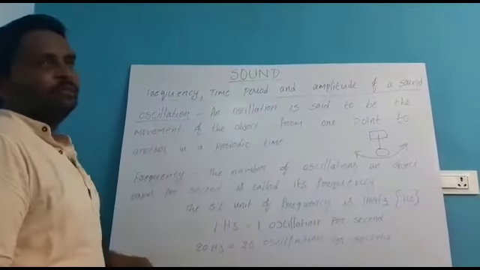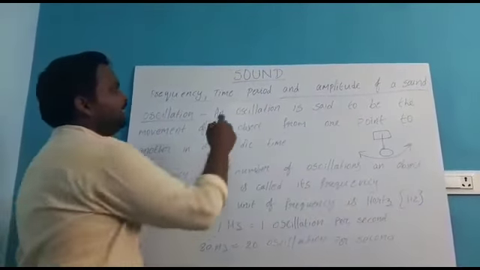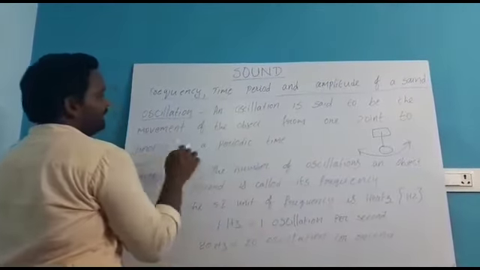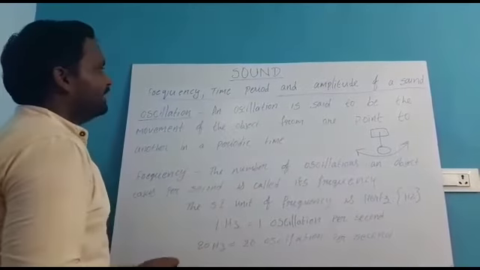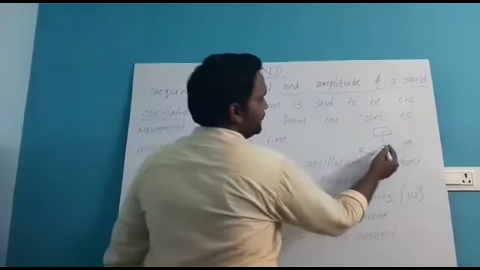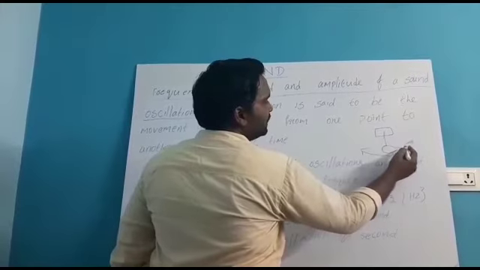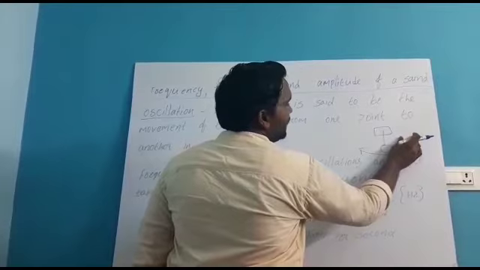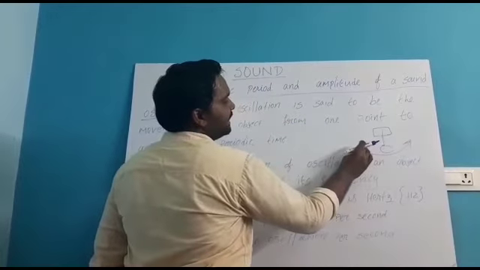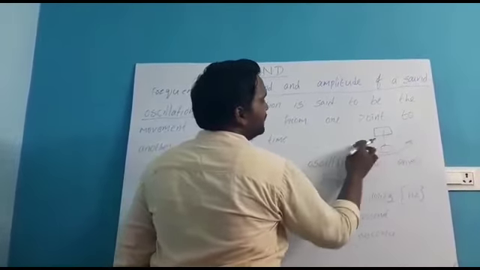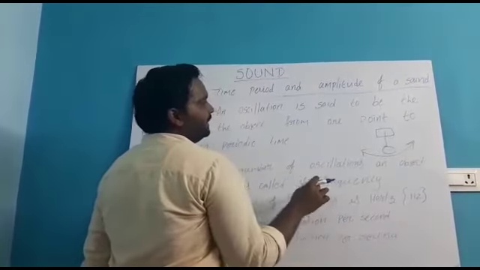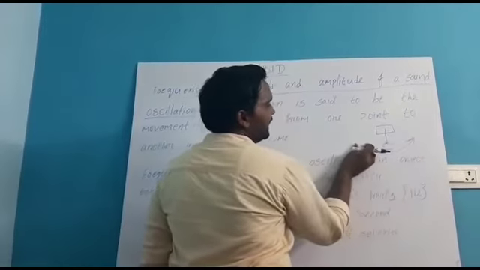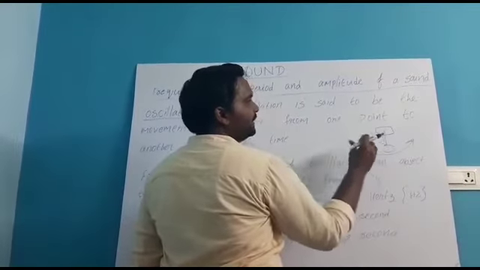Oscillation. This is also a very important definition. An oscillation is the movement of an object from one point to another in a periodic time. That means here this is one object. This is the starting point, this is the end point. The object moved here, and after that it reached till here. This is called oscillation. Next time again the object moves from here to here, in a periodic time, one certain time.